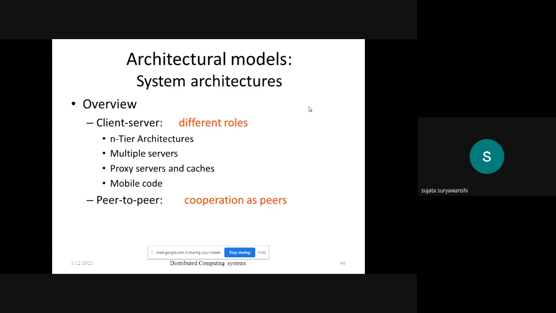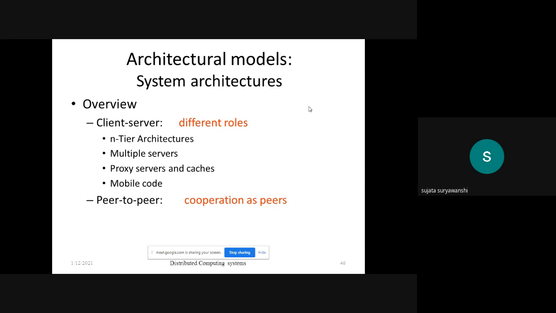There are two different types of architectural models of the distributed system. The first one is the client-server model, and the second one is the peer-to-peer model. As the name suggests, client-server means different roles are attached to different systems. And in the peer-to-peer model, no different roles are given. All the systems can perform each and every task only on the basis of cooperation as peers. Okay, so now we'll see the first one, that is the client-server model.